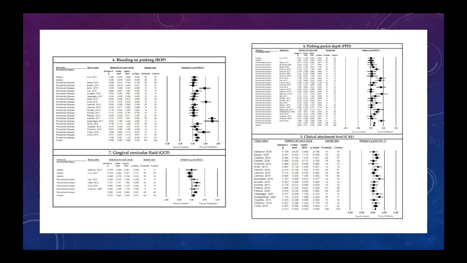So the figures here, we're comparing the effects of probiotic supplementation on control groups. 4 goes on the basis of probing pocket depth, and the pockets are the differences between the gum line and the bone. 5 looks at clinical attachment level, 6 looks at bleeding on probing, and 7 looks at gingival fluid. And as you can see, 6 is the only one where it really favors the probiotics. That's just the bleeding on probing test. So it doesn't seem like probiotics are very much favored in the treatment of periodontal diseases.